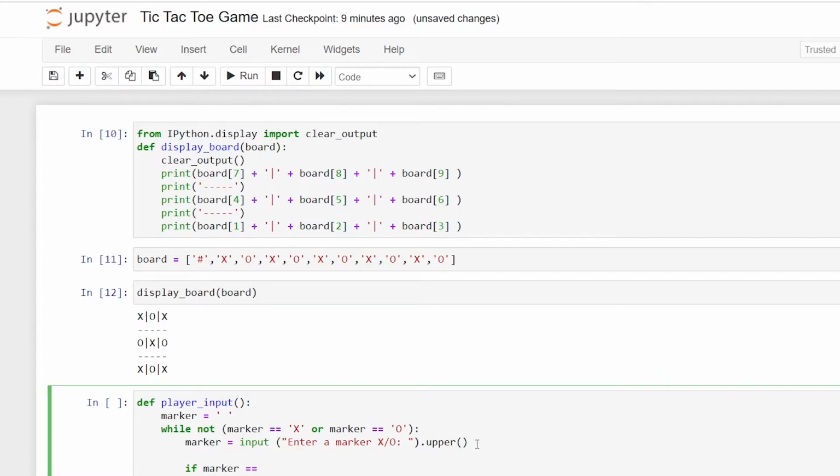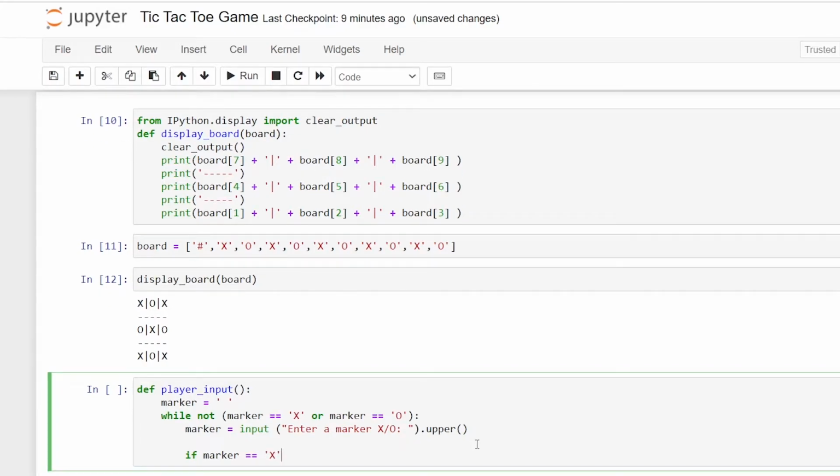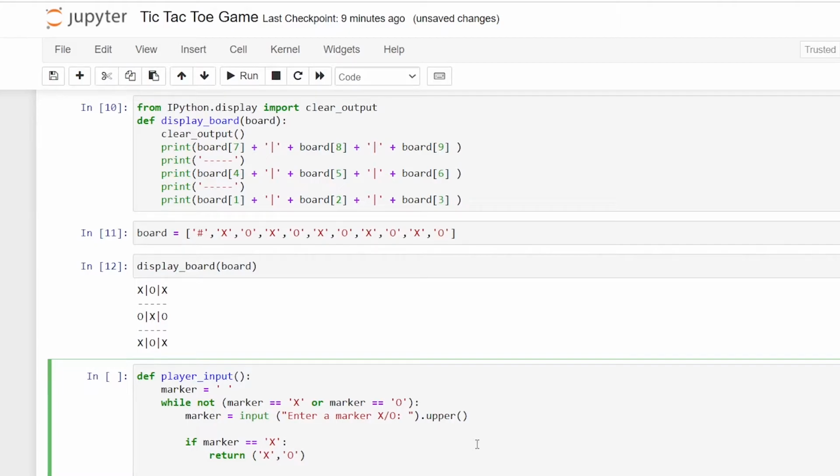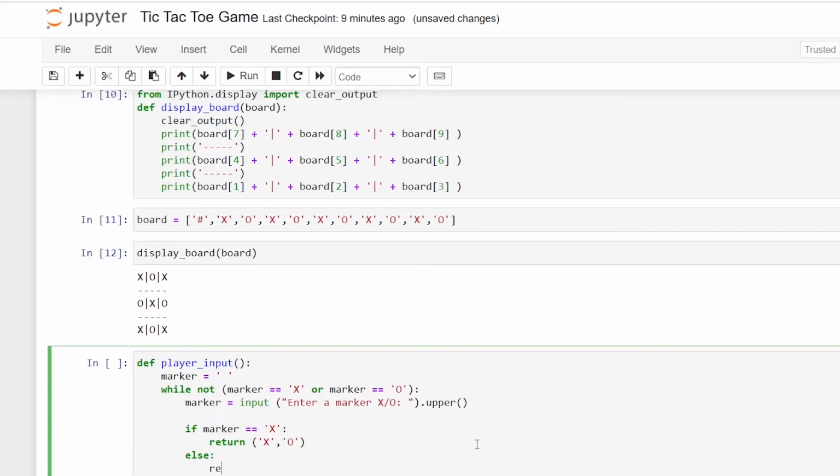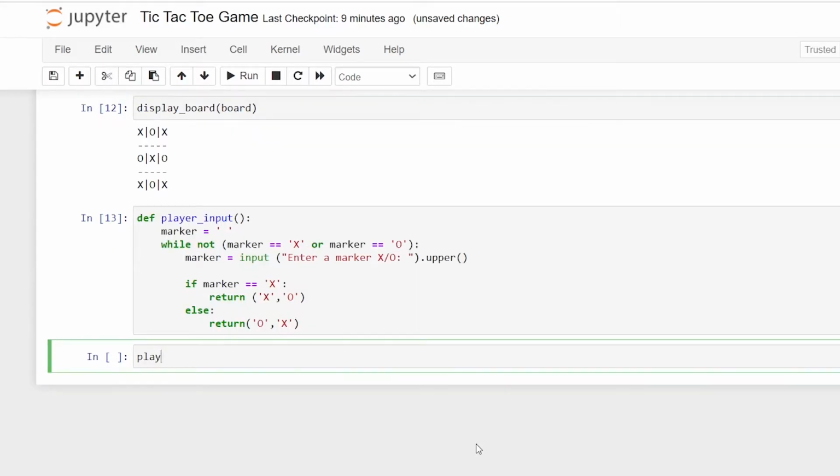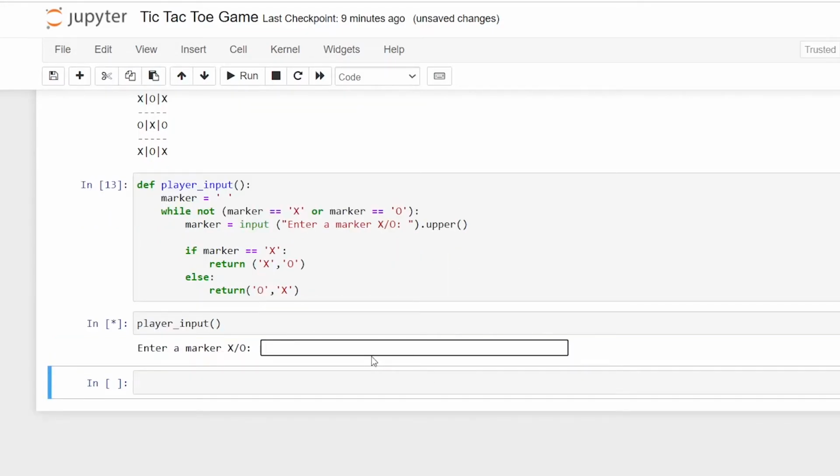So if the marker by chance chooses X, we're going to return X comma O, and else it will return the other way, which is O, X. So now we're going to call player input and run this, and now the user can enter whichever he wants.